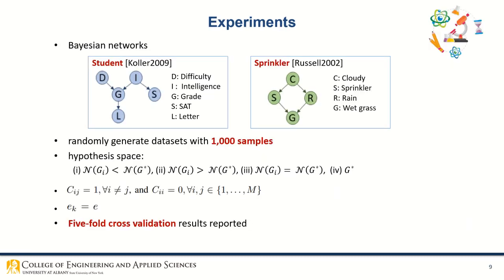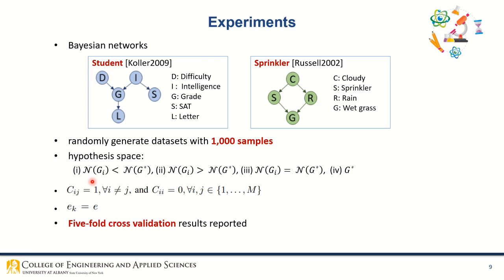To test the performance of our proposed approach, we use two standard Bayesian networks, the student network and the sprinkler network, and use the associated probability distributions to randomly generate 1000 samples each. Next, the hypothesis space. Here, NGI denotes the number of edges in graph GI.